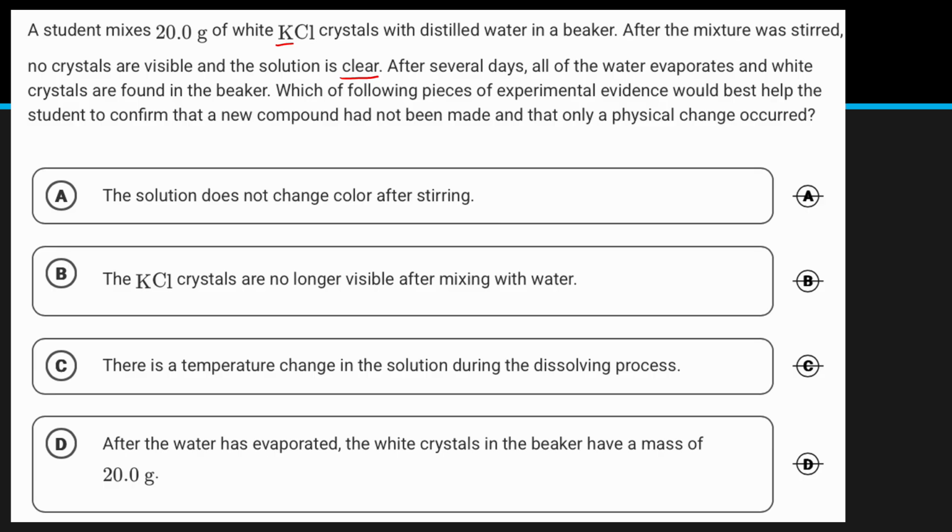So for this one, if we wanted to ensure that it was indeed a physical change, you could weigh the white crystals afterwards, and if they were the same mass, then that would confirm that it was a physical change. So D would be your answer here.